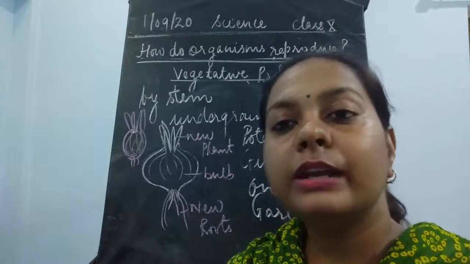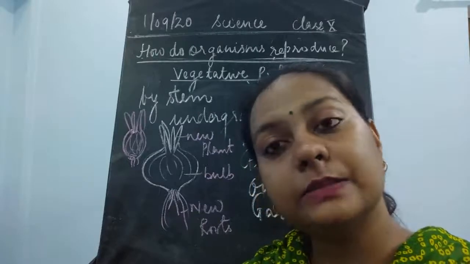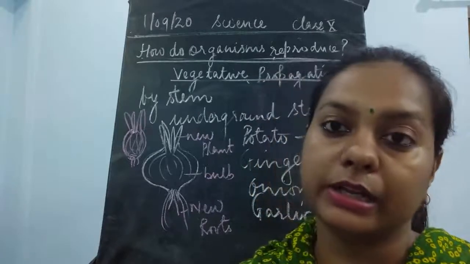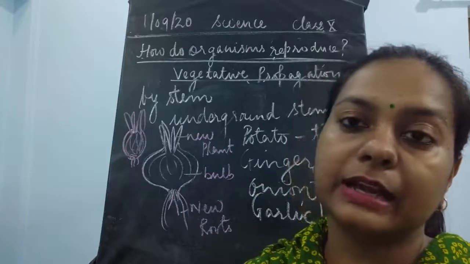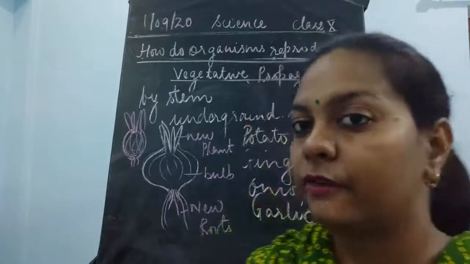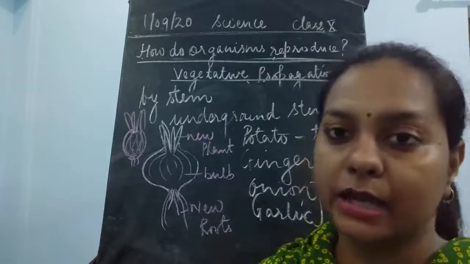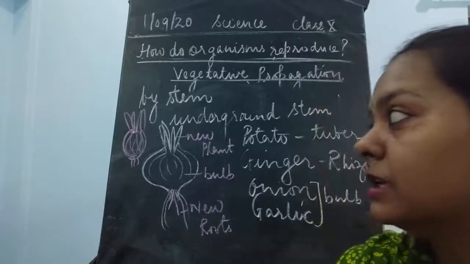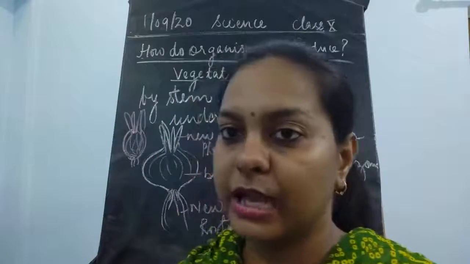So it is kept outside in the environment, and these small plants are growing naturally. Nobody is going to give them insecticide, pesticide, or manure, but still you can see there is a small growth. Why is this growing? Because in these plants, in these vegetables, vegetative propagation has to take place.